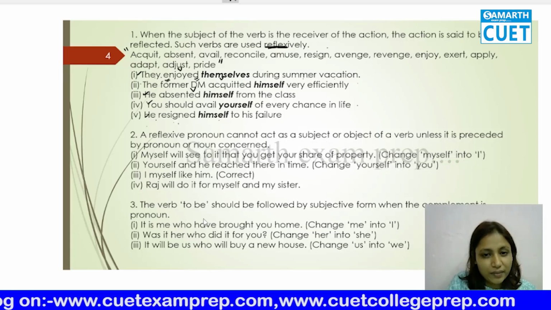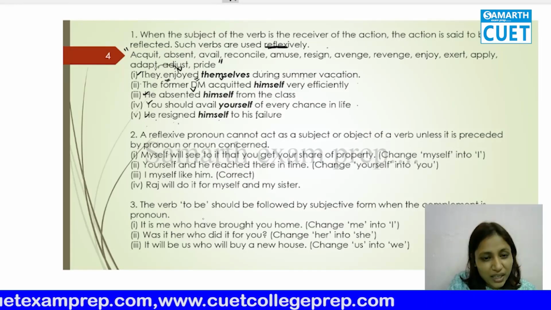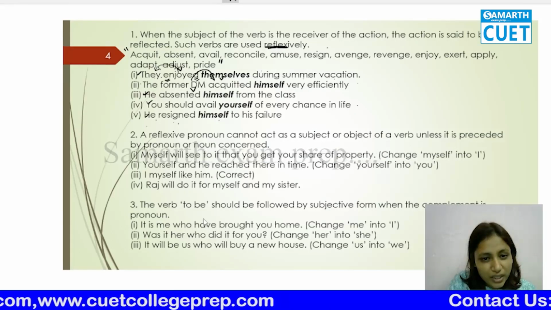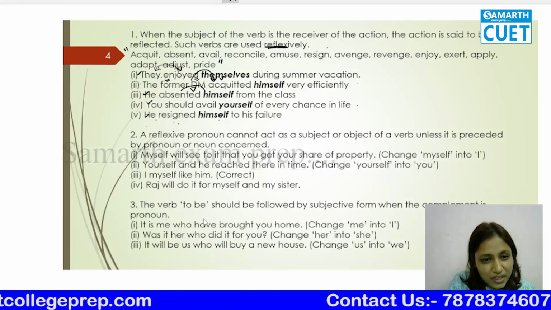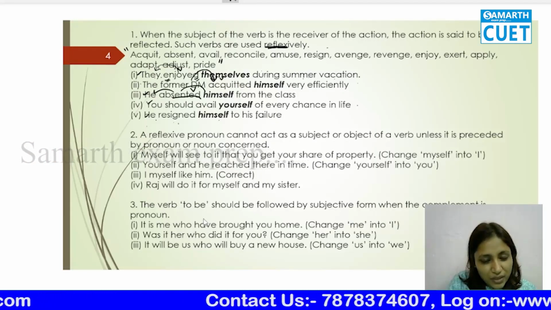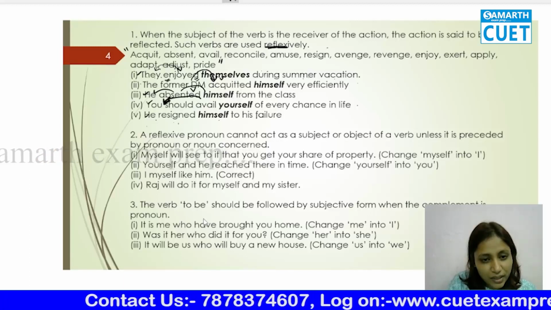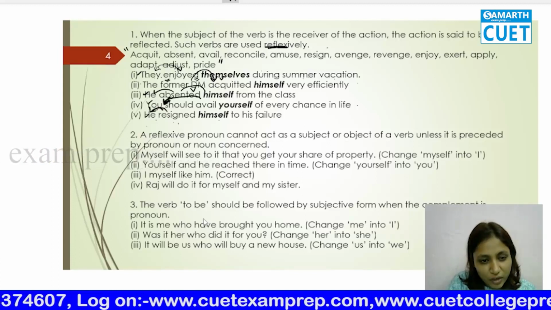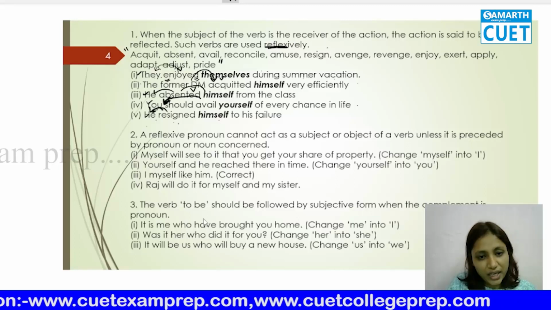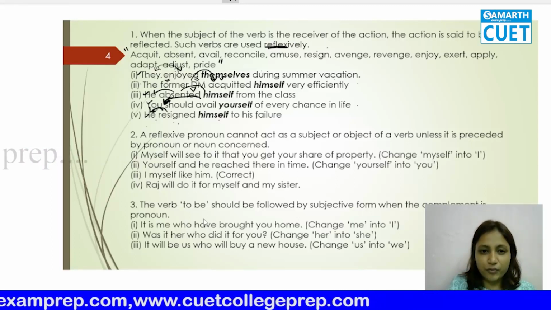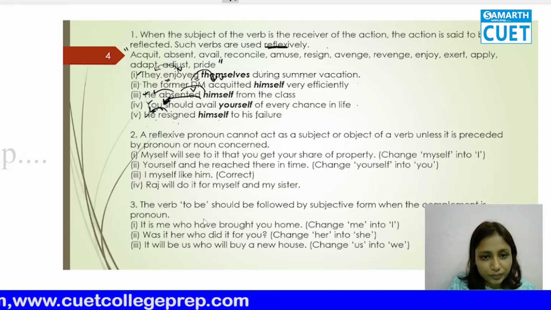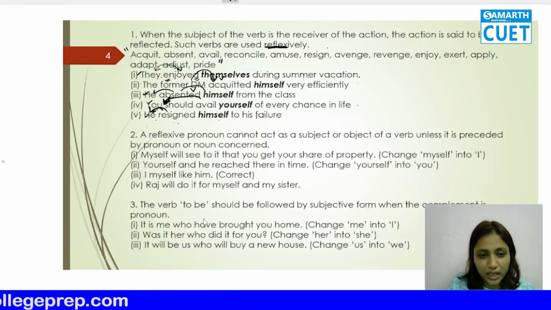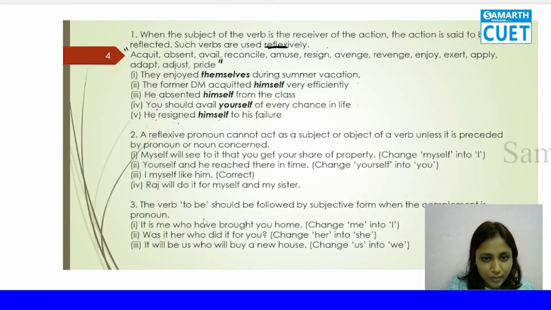Now, they enjoyed during, then enjoyment is being received by them. Acquittal was received by DM. Absence was received by him. Availment was received by you. This resignation was received by he. So we are going to use the reflexive pronouns here: themselves, himself. Okay. So now do you understand the meaning after reading the examples? This is clear. I hope it is clear to you now.